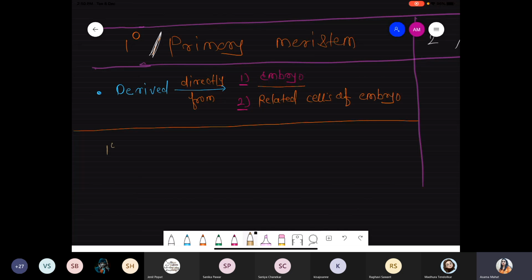Now the next point, second point, just draw one line. Primary meristem is present in the plant from the beginning. It is present from the beginning because the plant is at a very juvenile stage. The plant is very young.